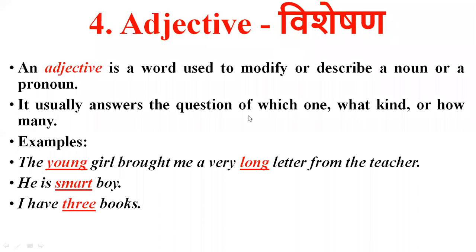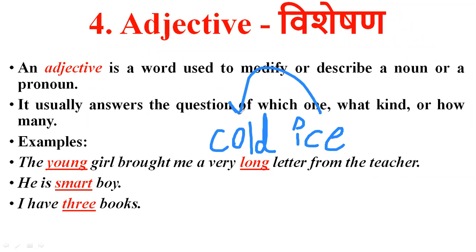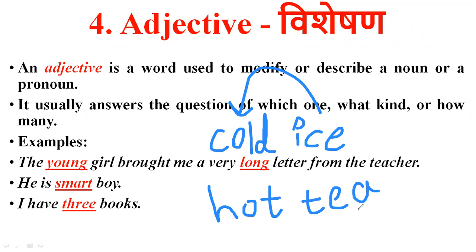So if you want to take a few examples, let's see here. We'll be taking a few more examples like cold. Like cold what? What is cold? Cold ice cream. Okay, ice cream is cold. So cold is what? Cold is your adjective. If you take hot tea. So tea is how? The tea is hot. Very good. Keep your sound, please. So tea is hot. Hot is what? It is your adjective. You can take more examples also.